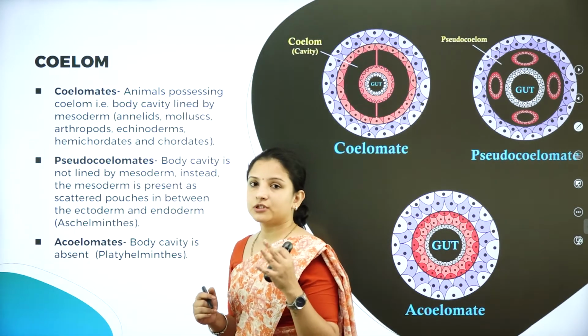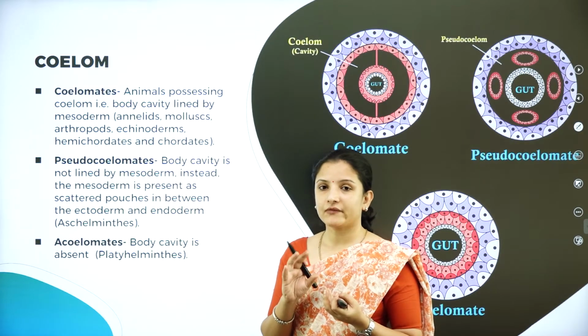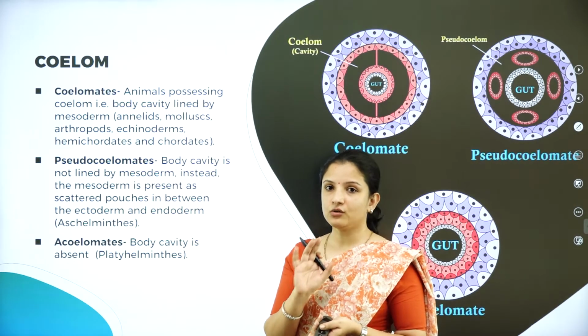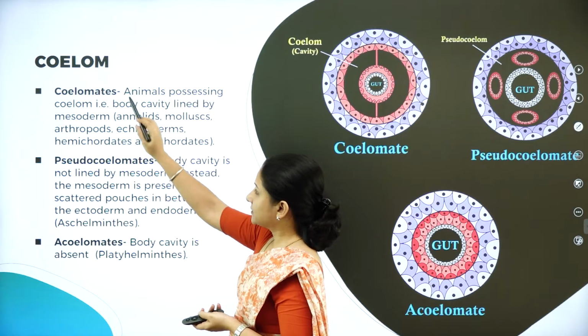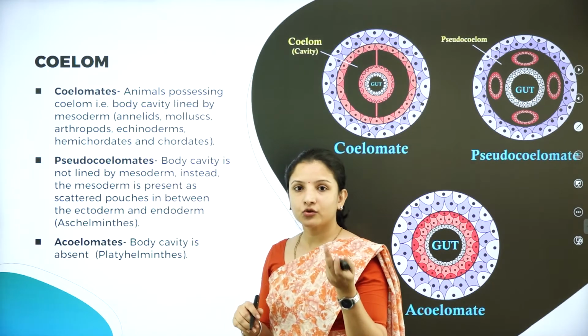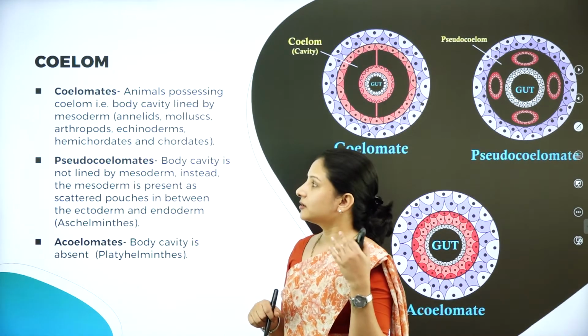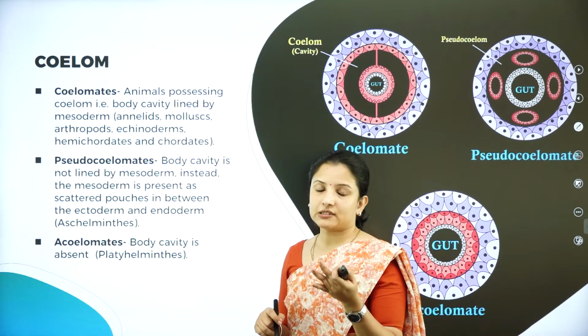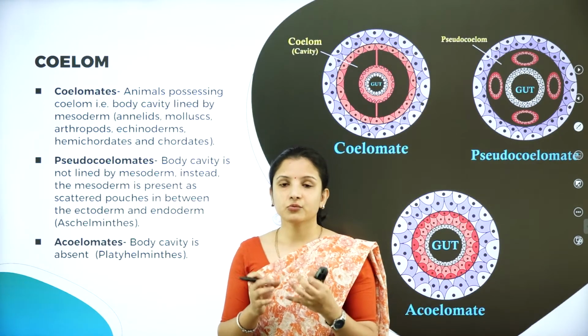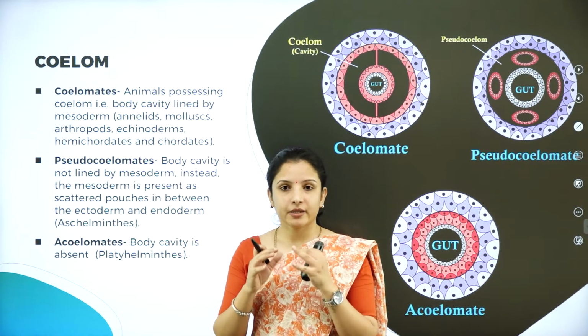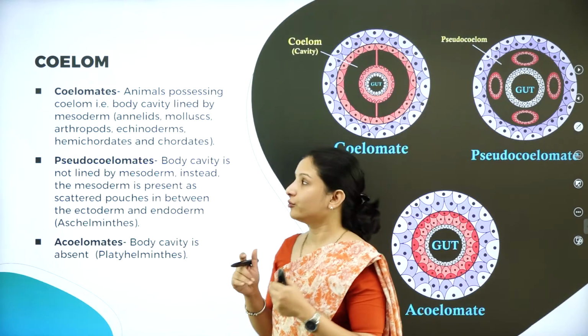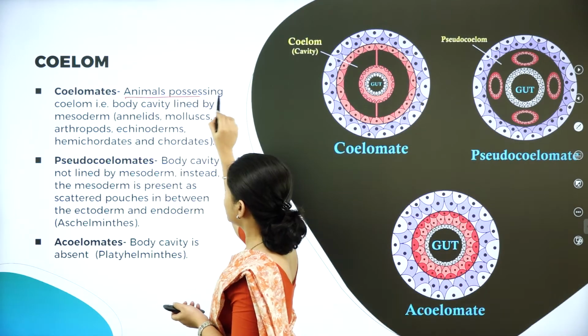So coelom is nothing but the body cavity which is covered by the mesoderm. So in coelom, there are 2 types, that is coelomates. So those animals which have coelom in their body are called as the coelomates. So animals that possess a coelom.